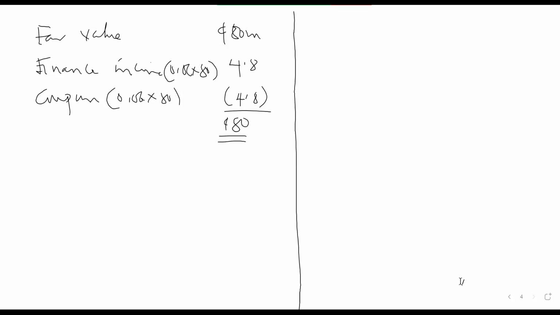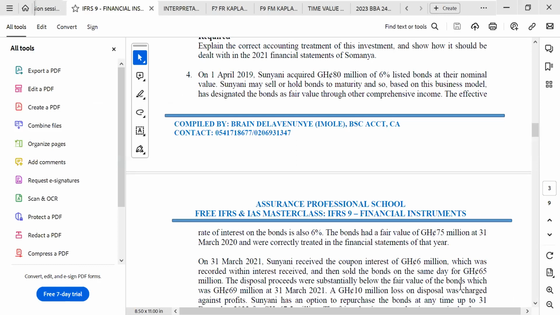Okay, but let's see what they are saying there. They acquired 80 million of 6% listed bonds at their nominal value. The effective interest rate is also 6%. The bond had a fair value of this on this date. So let's come to the reporting date.